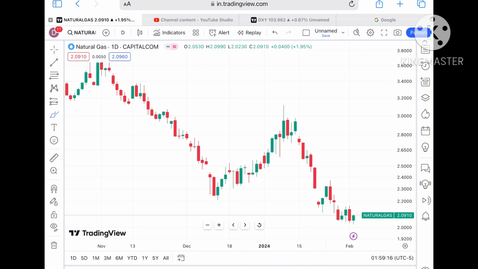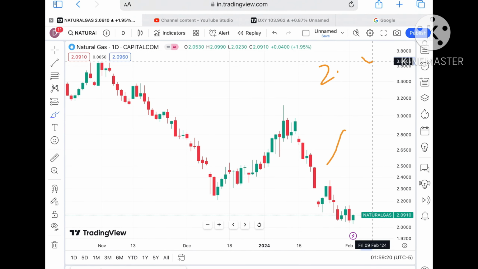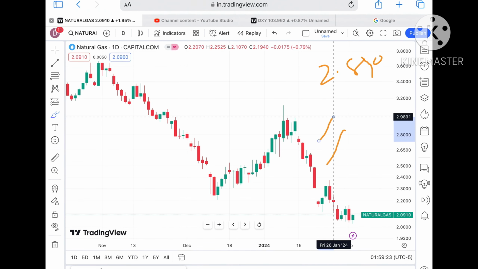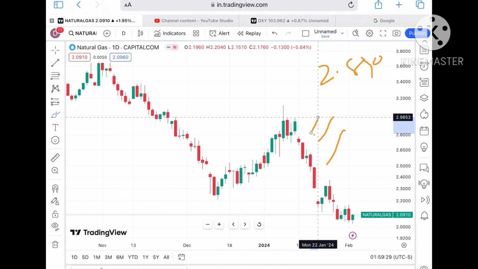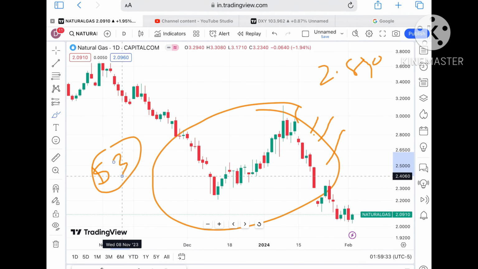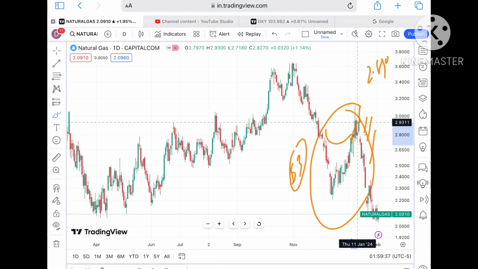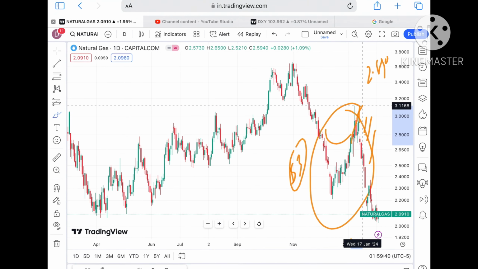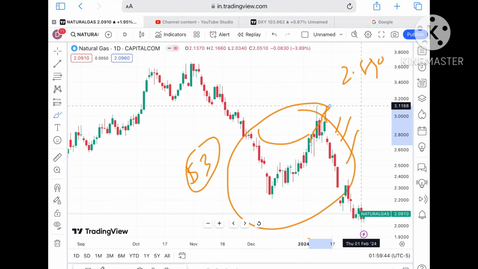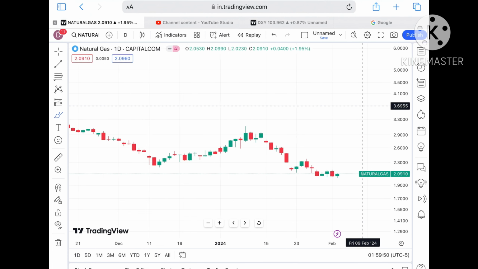Once the price moves above $2.7812, we can see a further high towards a level of 2.8405, and from there a further upside towards $3. Keep that in mind. If the price keeps sustaining above $3, we can see a further high, because there will be a zone breakout and there is a clear pattern forming. So if the price sustains above $3, we can see a level of 3.1, and from there a further high, but chances are very high that it will move further low. The overall trend is downside, and we can see chances of moving further low.